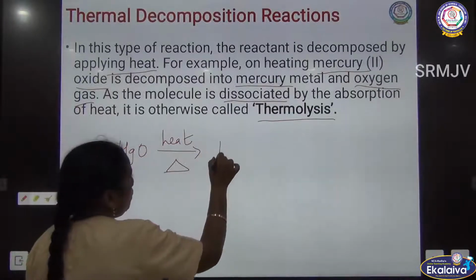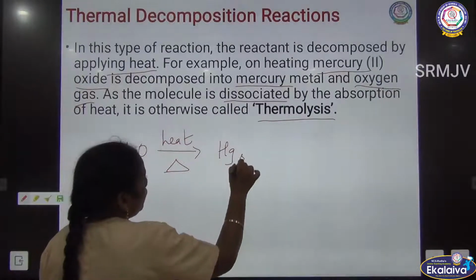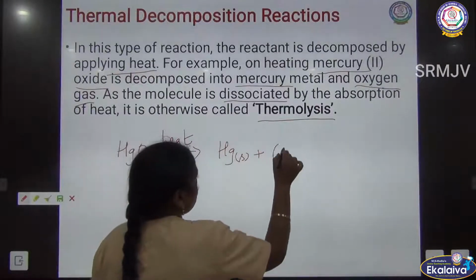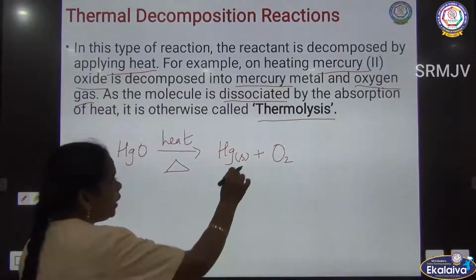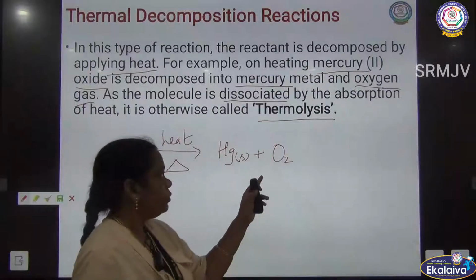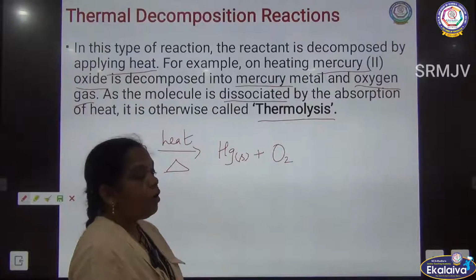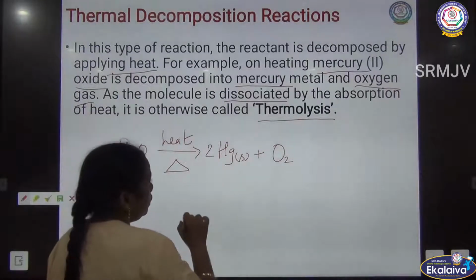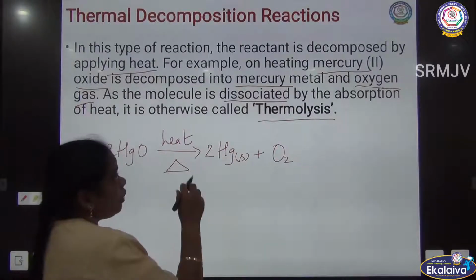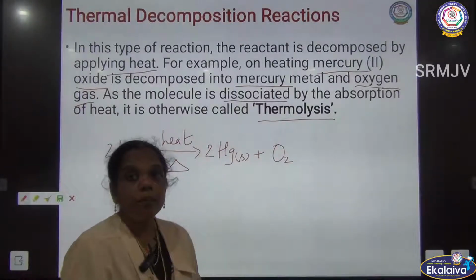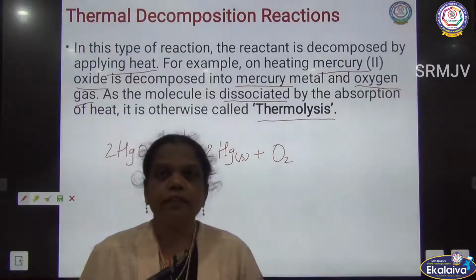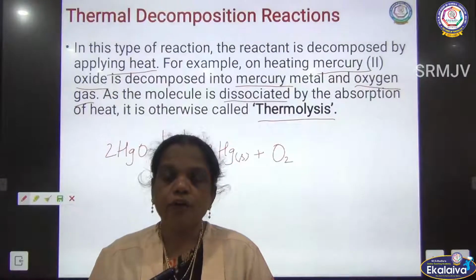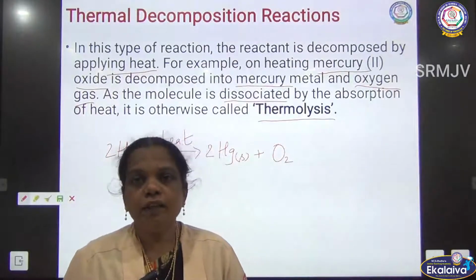It is going to decompose into metallic mercury solid plus oxygen gas. So here now you want to balance oxygen 2, so you put right here 2, and for mercury also 2. So what is this? Thermolysis, thermal decomposition reaction. For the decomposition they need some sort of energy. One of the energies is thermal energy.